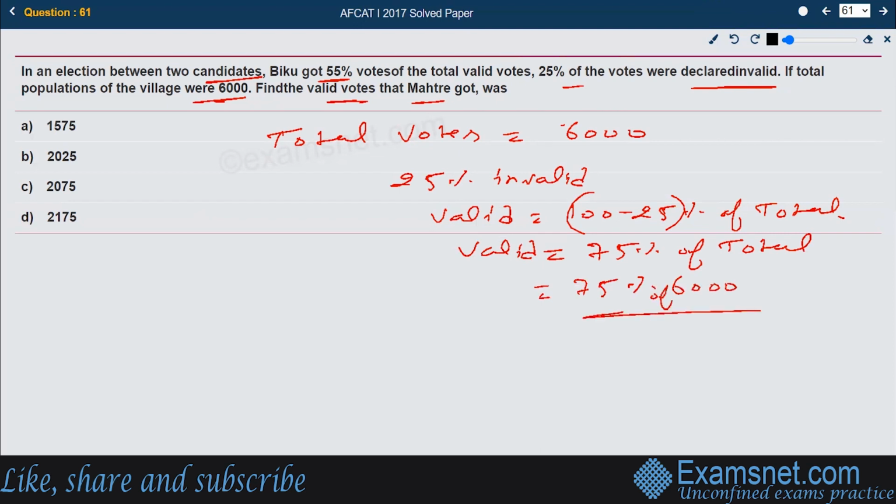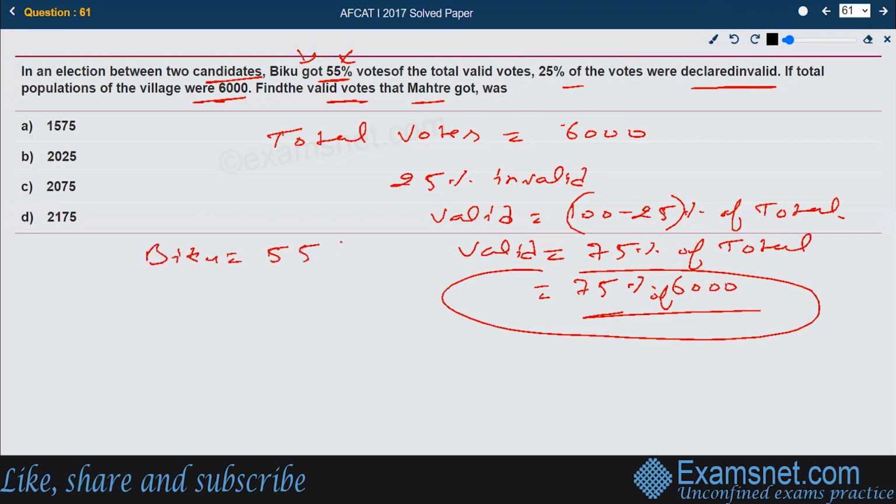Now the next thing is, out of the total valid votes, one candidate Biku has secured 55%. So the other candidate, Mahatre, for whom the votes are being asked, would have scored 100 minus 55%, that is nothing but 45%.